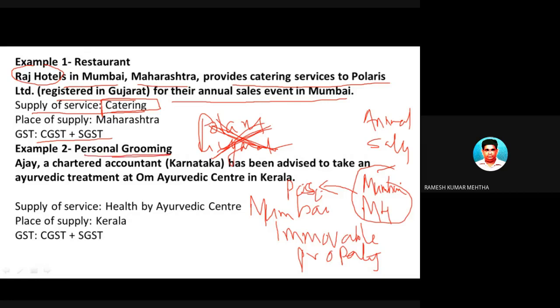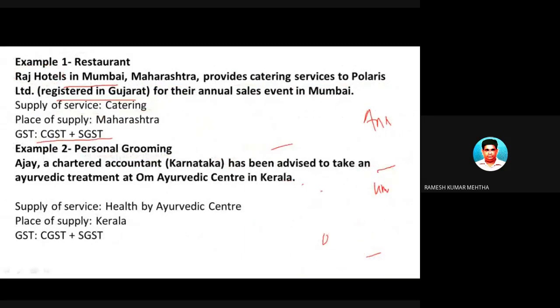Next one is personal grooming. Let's take another example of personal grooming. Very important. This kind of question can be asked in your examination for 2 marks or 1 mark. Next one is grooming services, personal grooming. Ajay, a chartered accountant of Karnataka, has taken advice to take an Ayurvedic treatment at Om Ayurvedic Center in Kerala. So Ajay of Karnataka, who is a chartered accountant, is getting Ayurvedic treatment, a personal grooming service, at a particular place in Kerala.